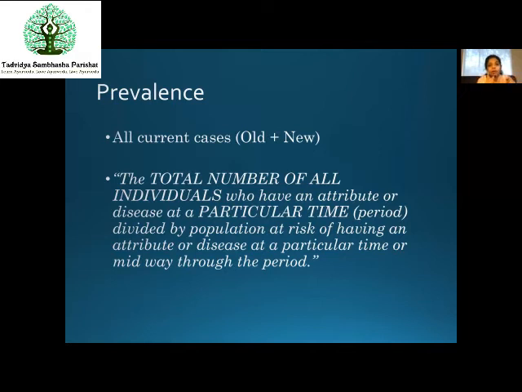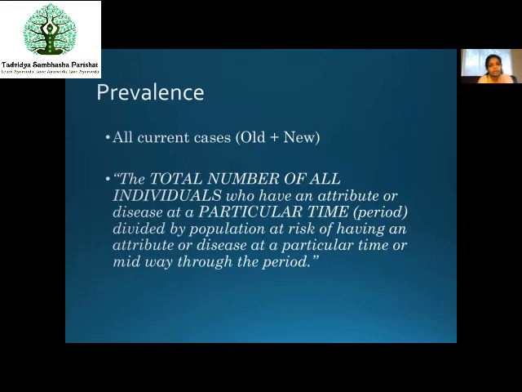The total number of all individuals who have an attribute or disease at a particular time period, divided by the population at risk of having the attribute or disease at a particular time or midway through the period. So the total number of people who have the disease right now, and the total number of the population of the country who might get the infection. You divide it and you get the rate of prevalence.